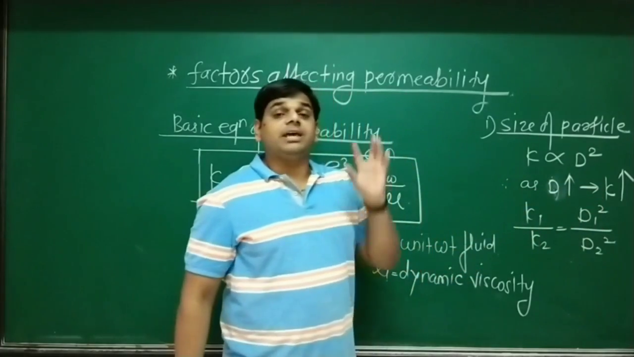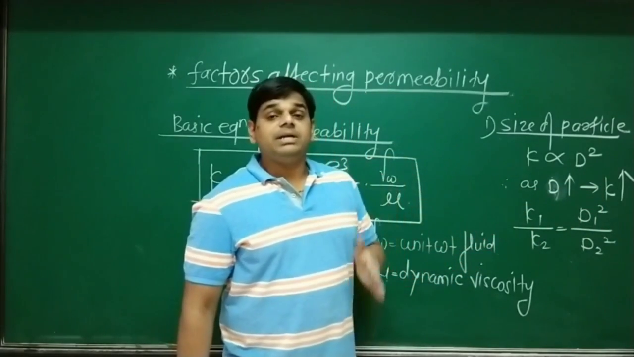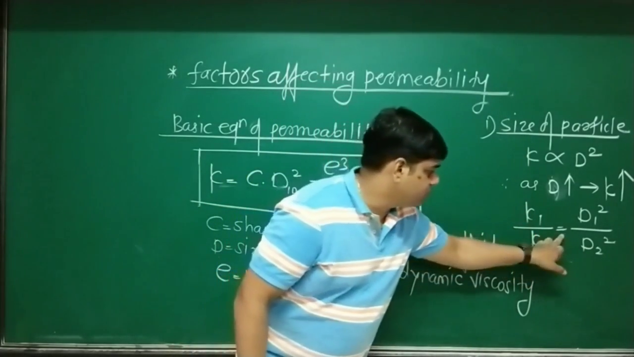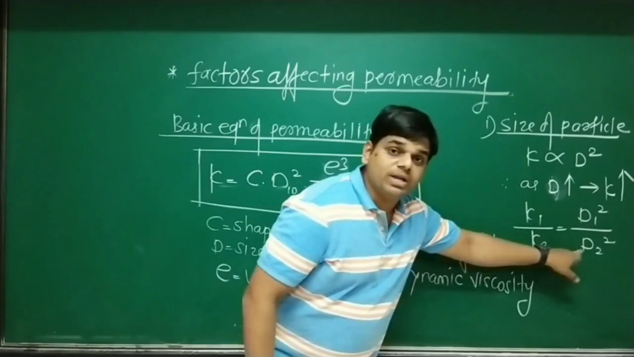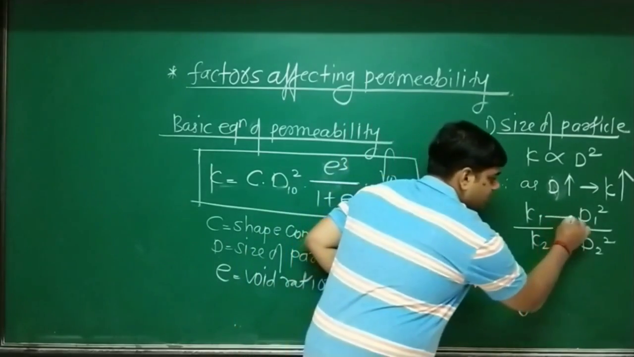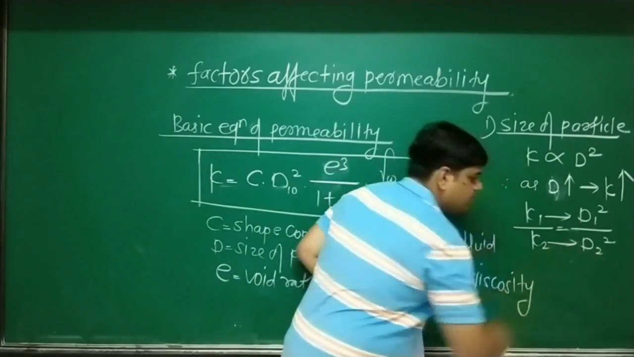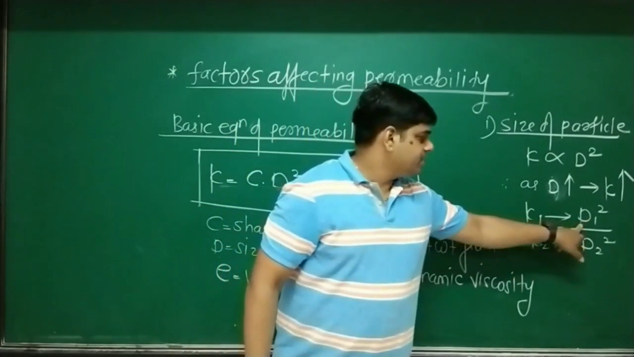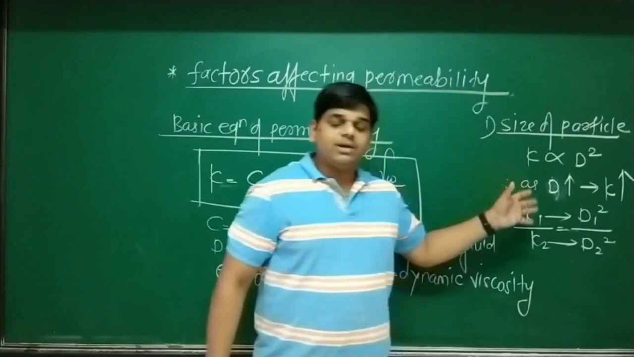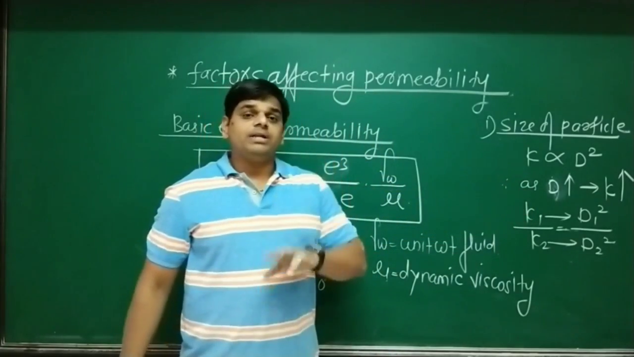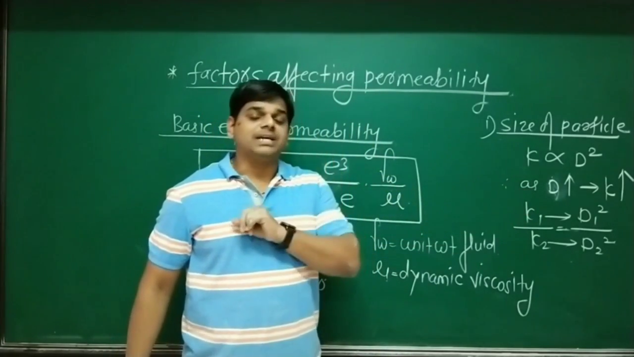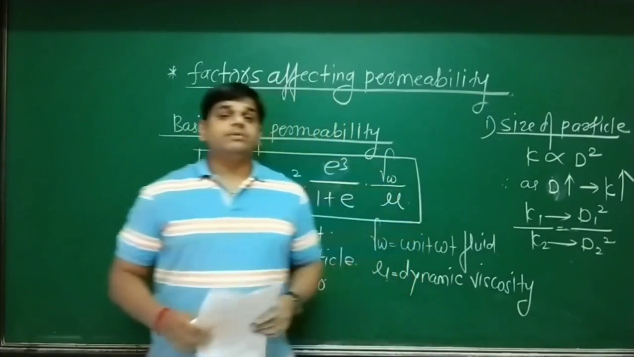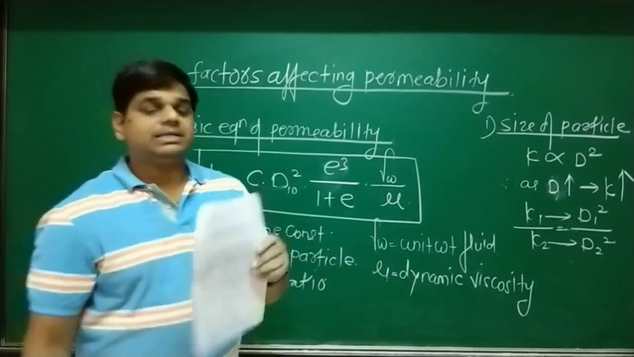So one can write a relationship between permeability and the size of particle, that is K1 upon K2 is equal to d1 square upon d2 square. If you observe, K1 is proportional to d1 square, K2 proportional to d2 square. Okay, that is K1 upon K2 equals d1 square upon d2 square. This is again a 1 mark question in the GATE examination. They will provide one permeability and two different sizes, and the question is to find out the second permeability. So that type of problem is given in your notes.